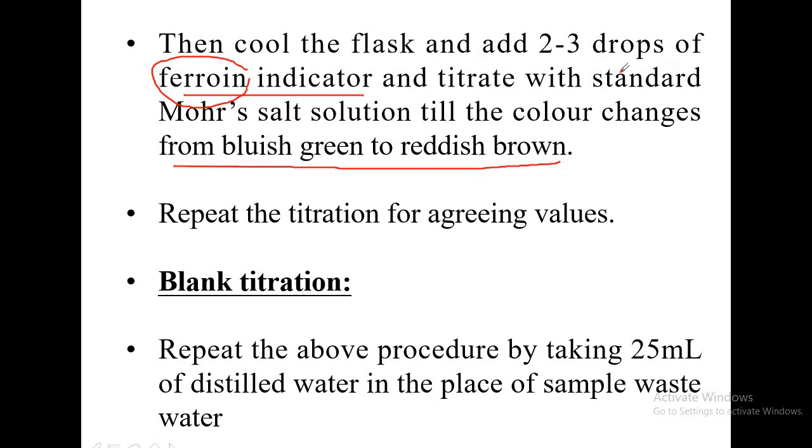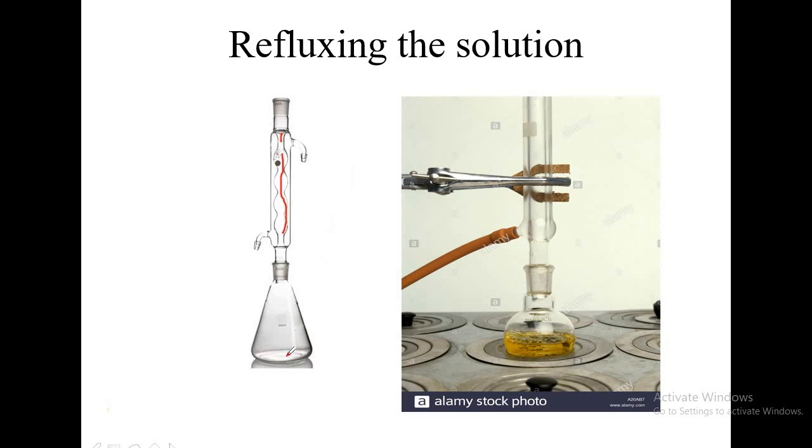Then add 2 to 3 drops of ferroin indicator. Then it is to be titrated with the standard Mohr's salt solution till the color changes from bluish green to reddish brown. One more point, in the regular class you are not refluxing the mixture for half an hour. That is because we are giving you wastewater which doesn't contain a heavy load.